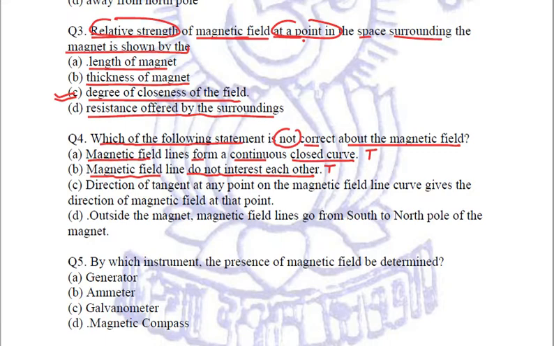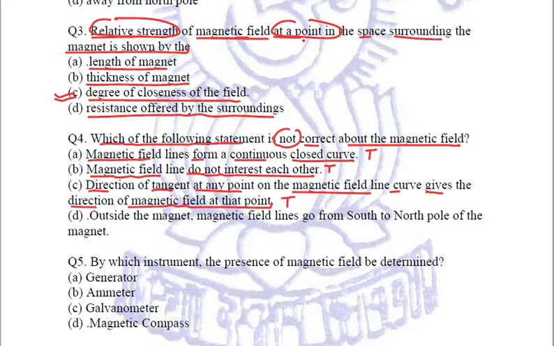Third statement is: direction of tangent at any point on the magnetic field line curve gives the direction of magnetic field at that point. Again, this is a true statement because whenever we put a compass at any magnetic field line, its pointer is always tangential.